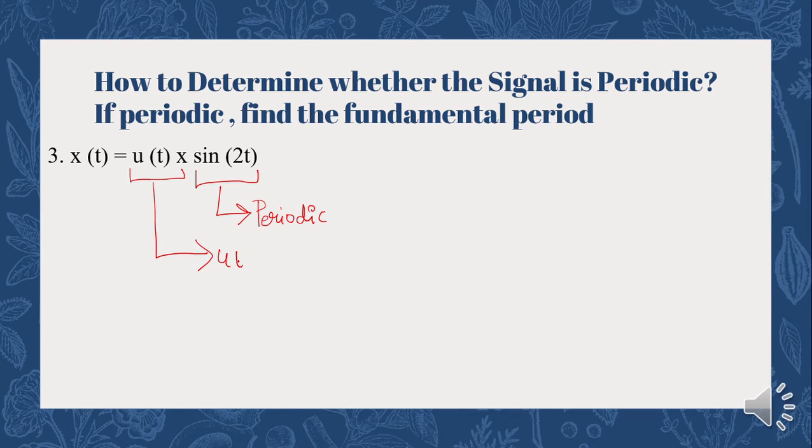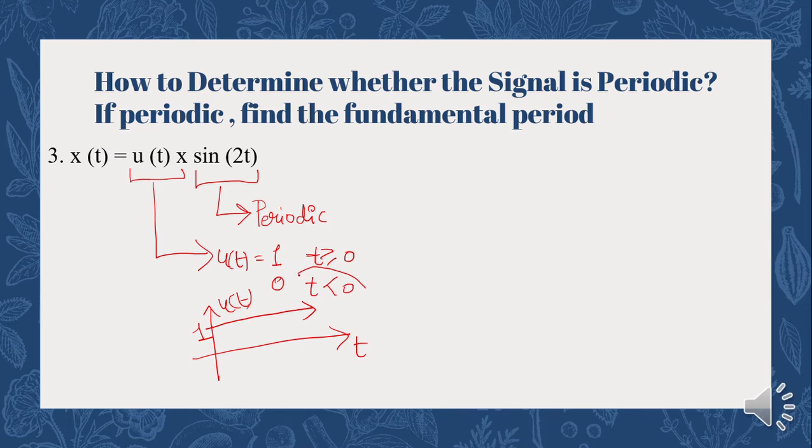The definition of u(t) is that u(t) = 1 for all t greater than or equal to 0, and it is 0 for all t less than 0. If I draw this signal, it is something like this, with amplitude 1. This is my u(t). It is not defined for t less than 0, the negative axis of time. The standard definition of a periodic signal says that it should exist alike on both the positive and negative axis of time. Since it is not defined for the negative axis, this particular given signal is non-periodic in nature.